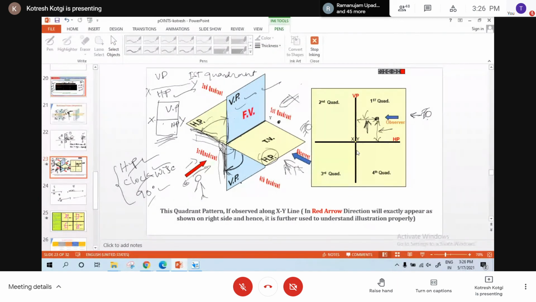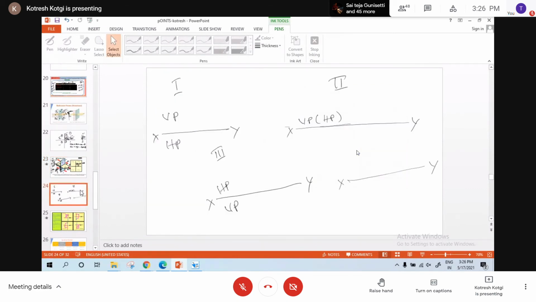Now, just follow the process. You should rotate the horizontal plane by 90 degrees in the clockwise direction. If you rotate like this, both will overlap. HP and VP will overlap. Am I right?